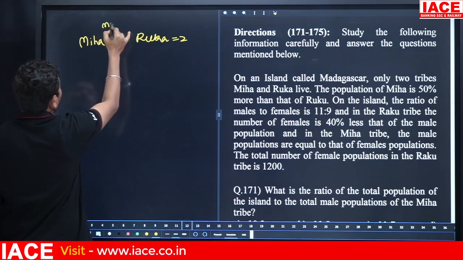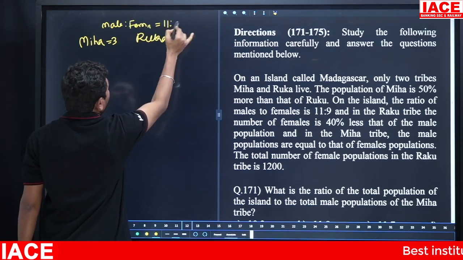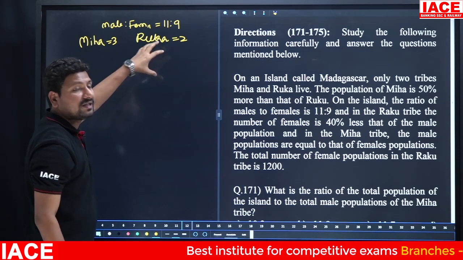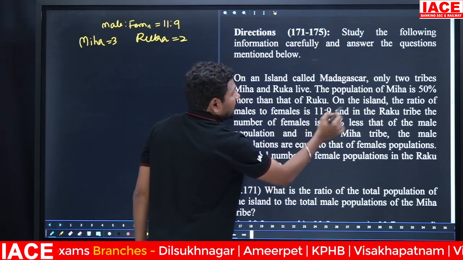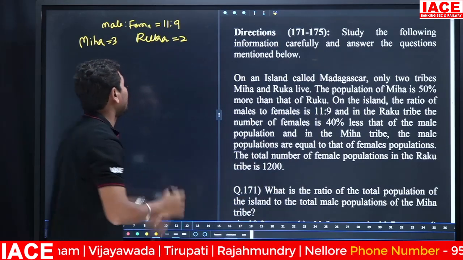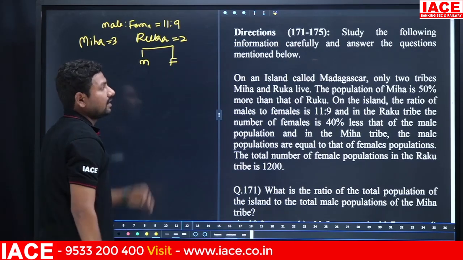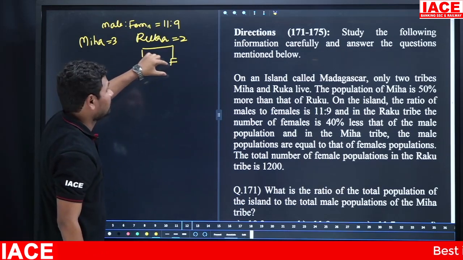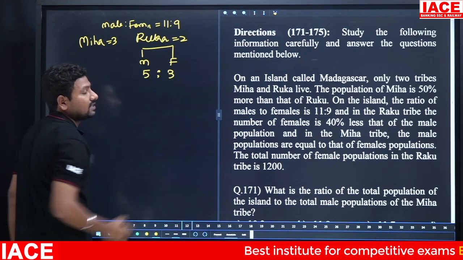On the island, the ratio of males to females is 11:9. Male to female ratio is 11:9. In this content male and female, in this content male and female, then both the male and female total ratio is 11:9. And in the Ruka tribe, the number of females is 40% less than that of the male population. Here Ruka also contains males and females. 40% is less than the male population. Assume the male population is 100%, then the female population becomes 60%.